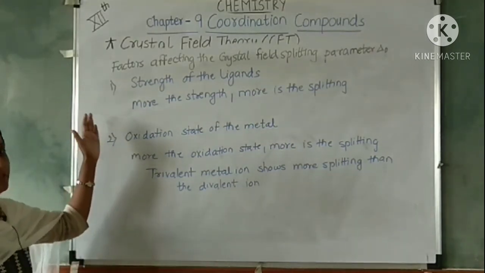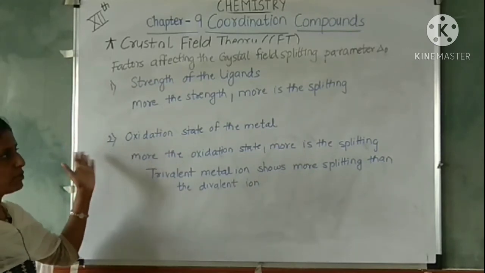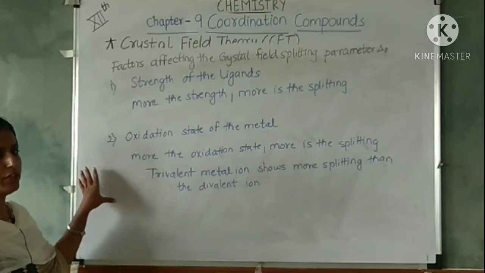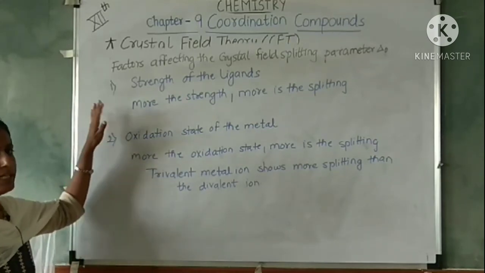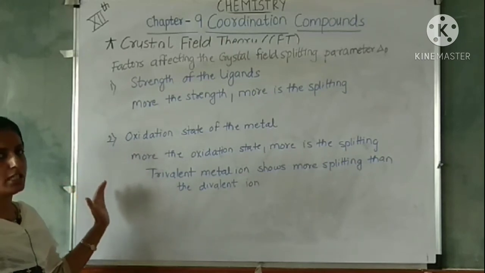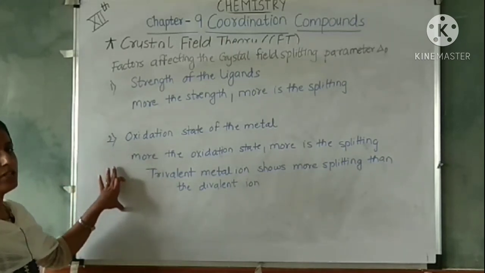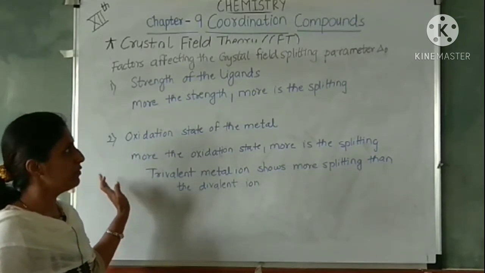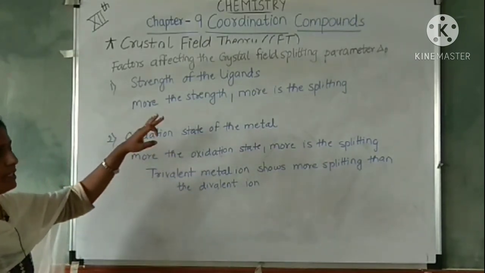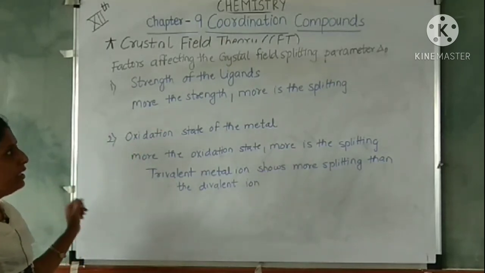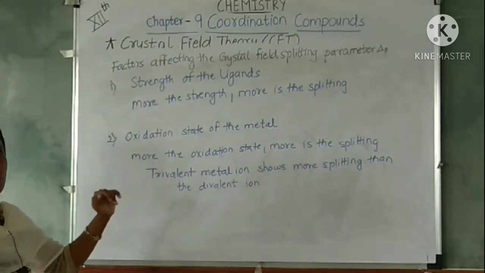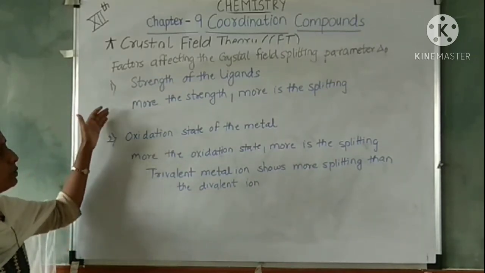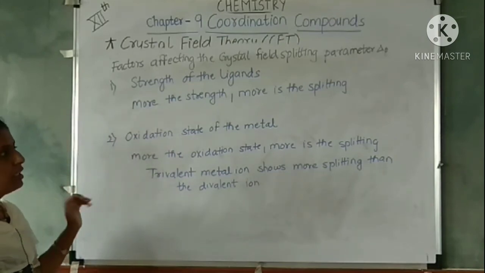We have seen one more assumption, that based on the strength of the ligands, strong field ligands and weak field ligands, the d orbitals are split into two sets, that is t2g and eg, and the energy gap between them is called the crystal field splitting parameter, delta O or Dq. And further we have seen the series of the ligands, and lastly we have concluded with the factors affecting the crystal field splitting.